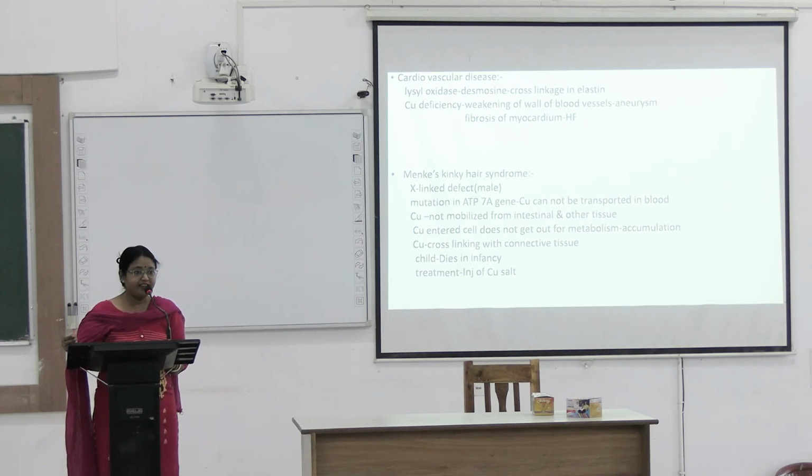So in Menkes kinky hair syndrome, copper is in the cell but not in blood. And here is what happens. Copper is needed for melanin synthesis because tyrosinase is the enzyme. Tyrosine is needed for melanin formation, and tyrosinase is the enzyme where copper is present. So if copper is not present in the body properly, melanin cannot be formed. So hypopigmentation will be there.